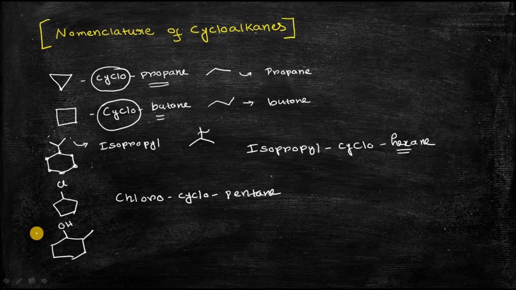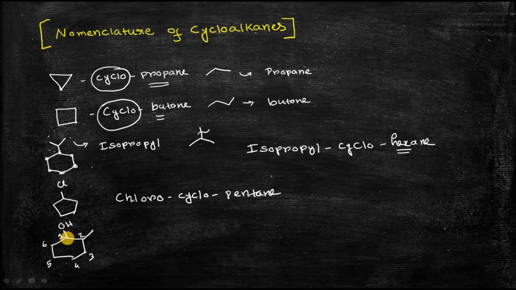If you are not able to follow, you can go back to my earlier lecture on the nomenclature of different types of branched chain alkanes, where I told you that if there is any functional group like hydroxyl, then the position of the carbon atom to which this hydroxyl group is attached should be as minimum as possible. In that case, the numbering of the carbon atoms will be like 1 2 3 4 5 6.